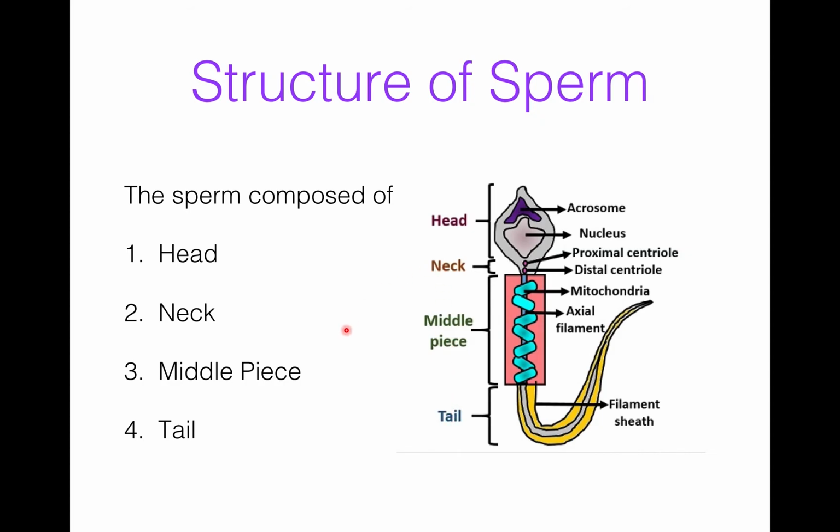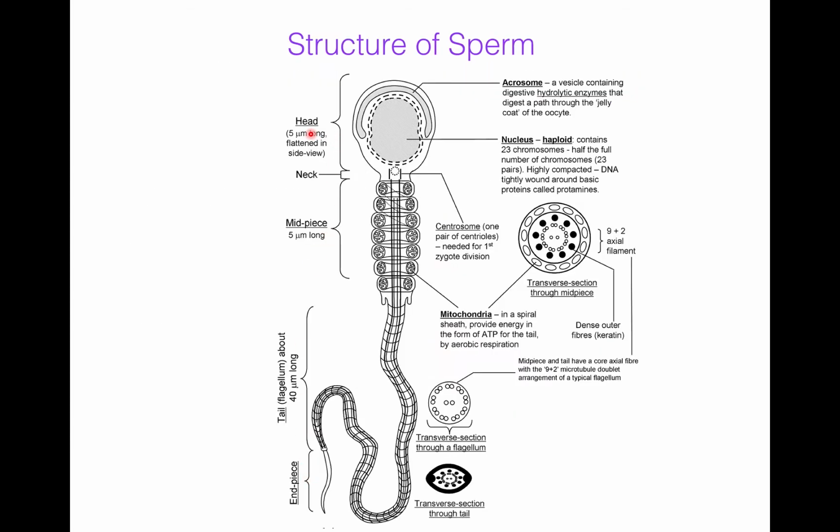Now I would like to explain the structure of sperm in detail. First of all, we see the head. It is about 5 micrometers long. It comprises the acrosome and nucleus. The head is covered by a cap called the acrosomic cap, anterior nuclear cap or galea capitis.